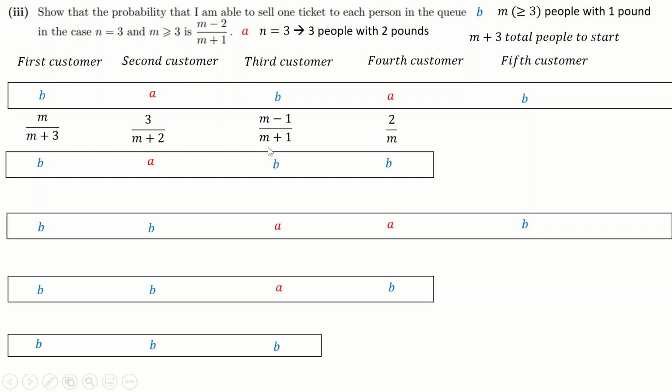So it's going to be 2, and then this shrinks by 1 to get 2 over M. And then lastly, this number shrinks by 1 again to get to M minus 2. This number shrinks by 1 again to get to M minus 1. So notice how the total number of people in the queue reduces by 1 every time. And the B's reduce by 1 each time, and the A's reduce by 1 each time.